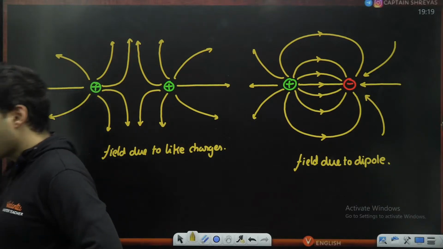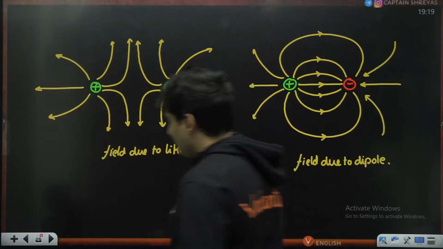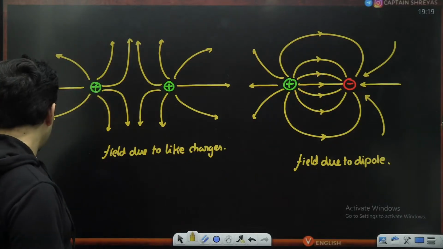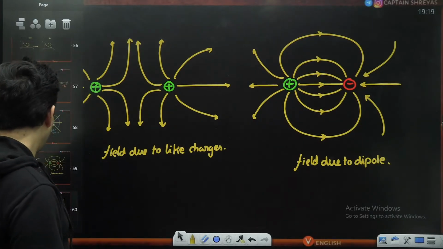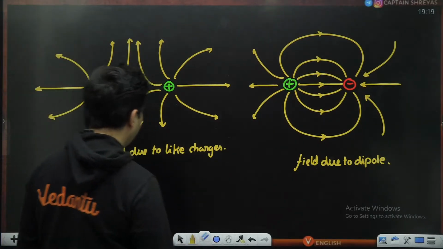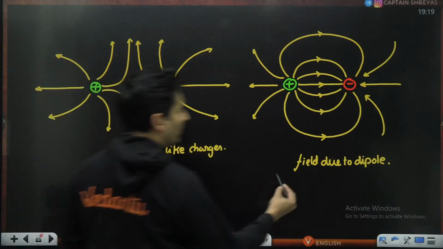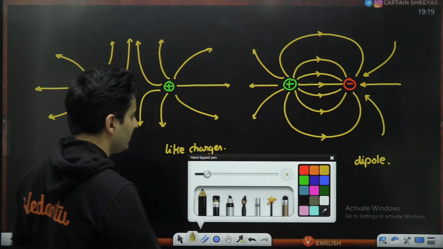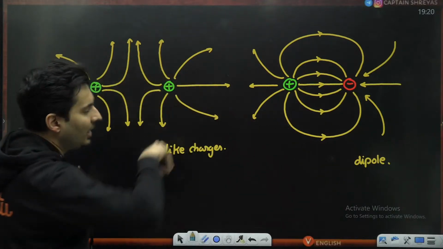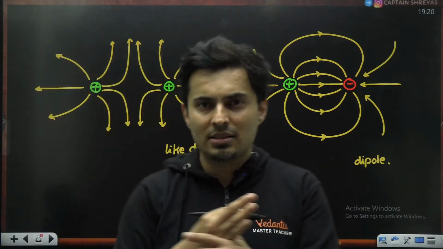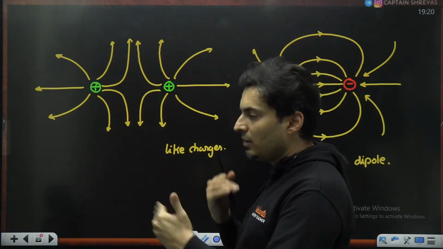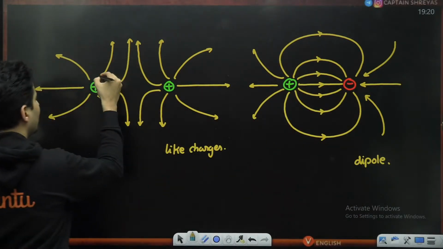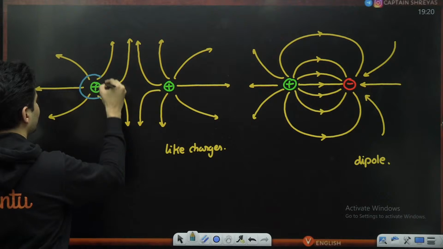Awesome. Now, just like we have drawn equipotential surfaces here, you should be also able to draw the same thing. How will the equipotential lines look like for a dipole and for like charges? So always field lines are perpendicular to potential surfaces. Remember that, and field goes from high voltage to lower voltage. Just keep that in mind, okay? So here it will look something like this.